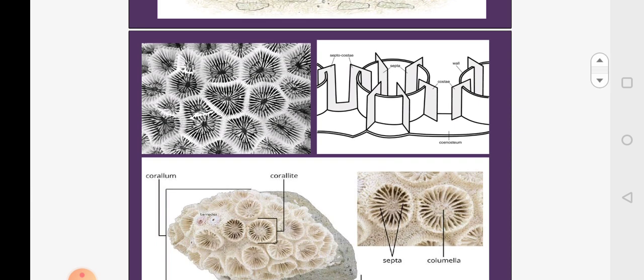The septa also extend outside the wall of the cup, and this extension of the septa from the wall to the outer side is called the costa. So what you have to remember here is the cup-like structure of the corallite, from which arise the septa. Then you have the columella, and the septa which extend out are called the costa. So this is the structure of a single corallite.